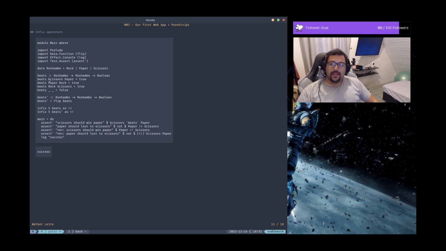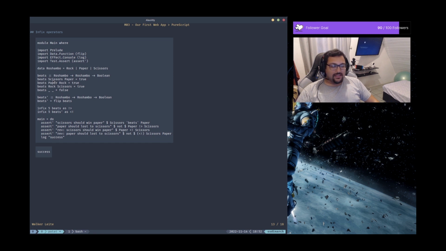Okay, so Rochambeau here receives as first argument scissors. Actually, we are pattern matching both arguments of the function, so scissors and paper. In this case here, paper and rock. In the second case, rock and scissors. In the third case, and finally for everything else, false. So if the first argument of this function is scissors, and the second argument of this function is paper, we return true.